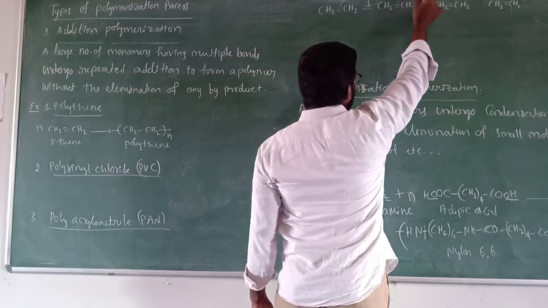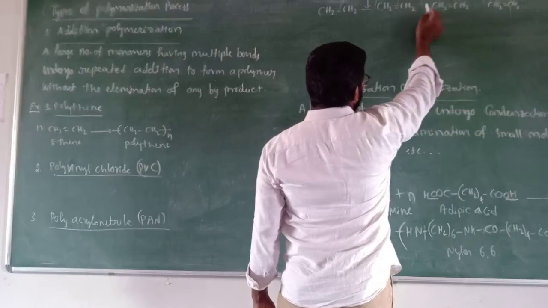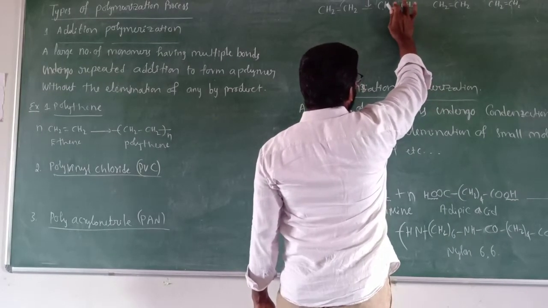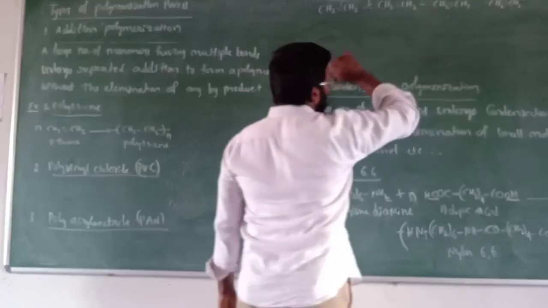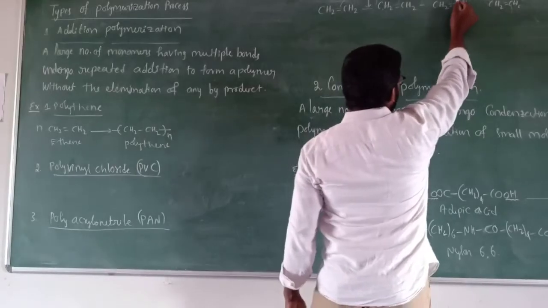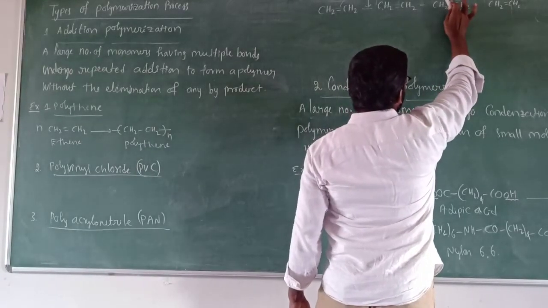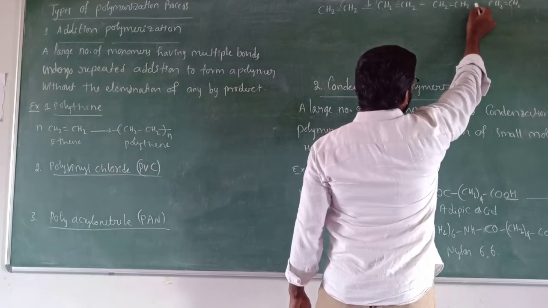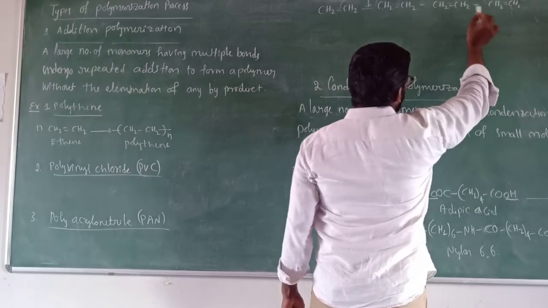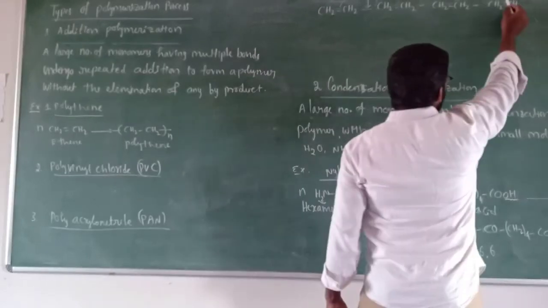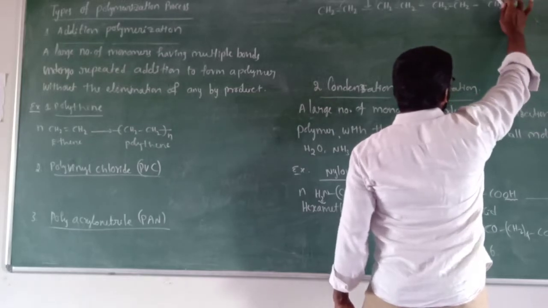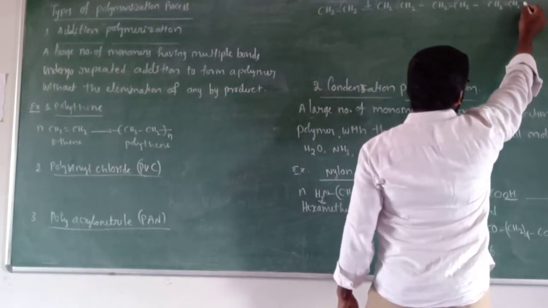So this bond will be moved in between these two carbons. So here this bond will be broken, here one single bond will be formed. Similarly, this bond will be shifted to the next carbon. Here a single bond is formed between these two carbon atoms. Similarly, this bond will be broken to the next carbon atom. So here only single bond will be present.